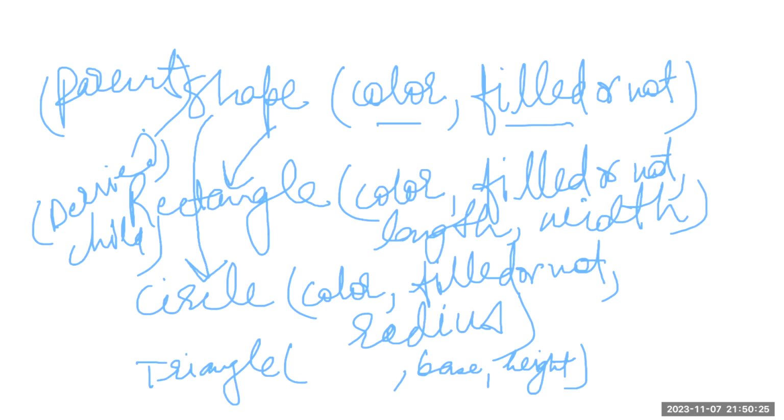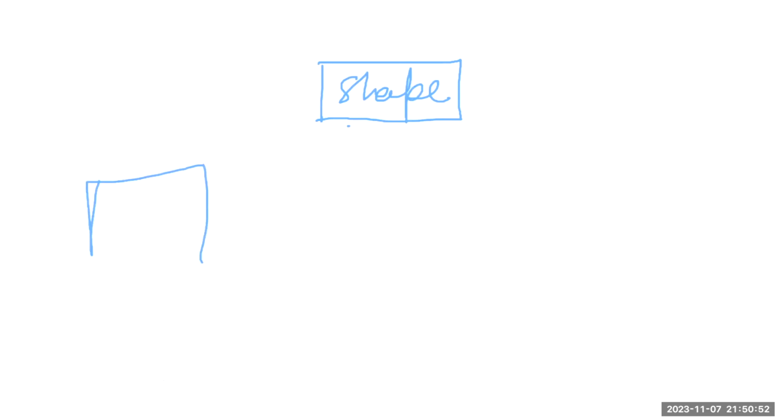Now let's understand this in this way. Let's suppose this is my shape. This is my rectangle. This is my circle.